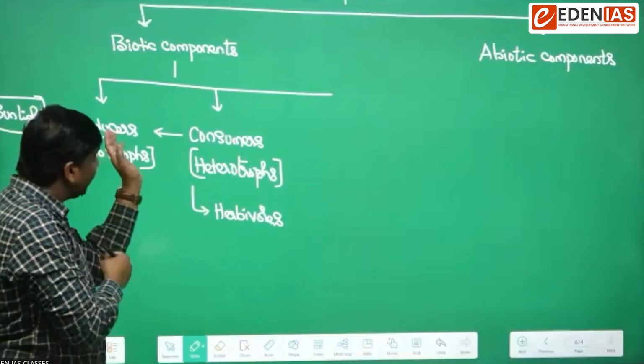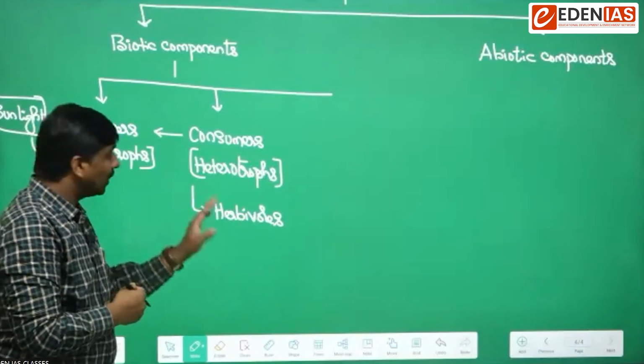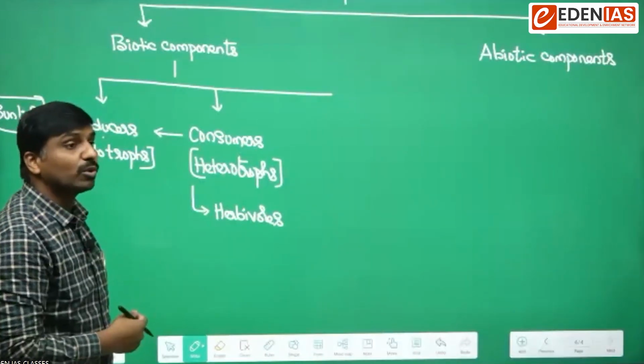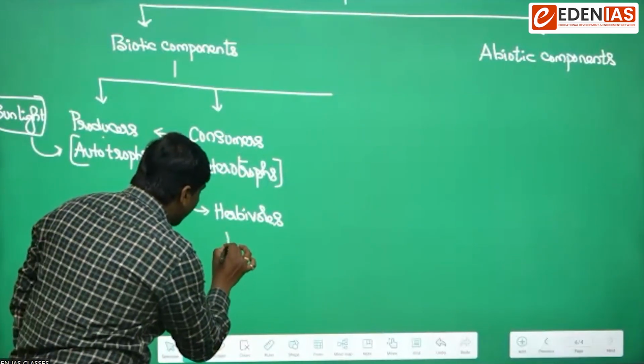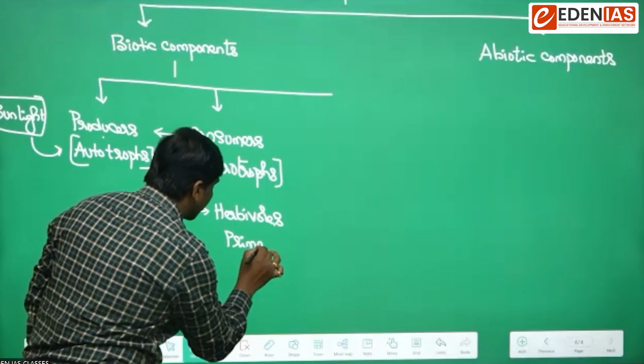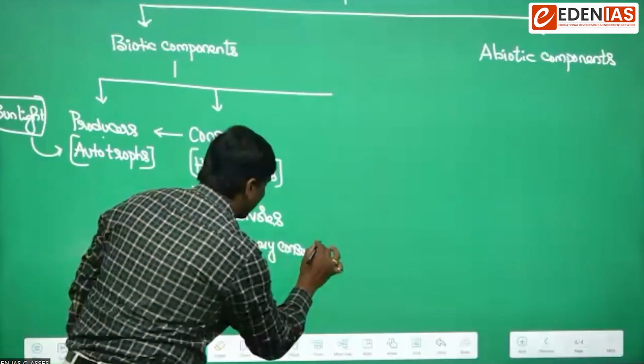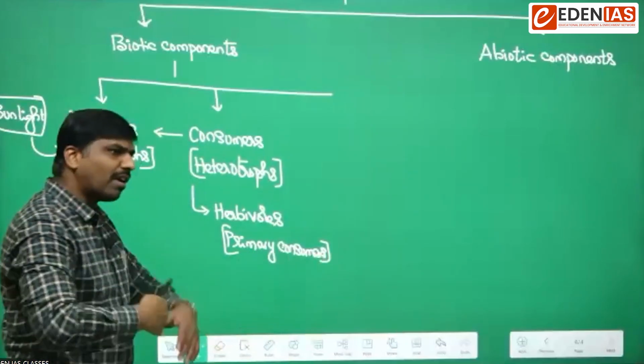So they directly feed on the autotrophs. As they directly feed on the producers, herbivores are also known as primary consumers.